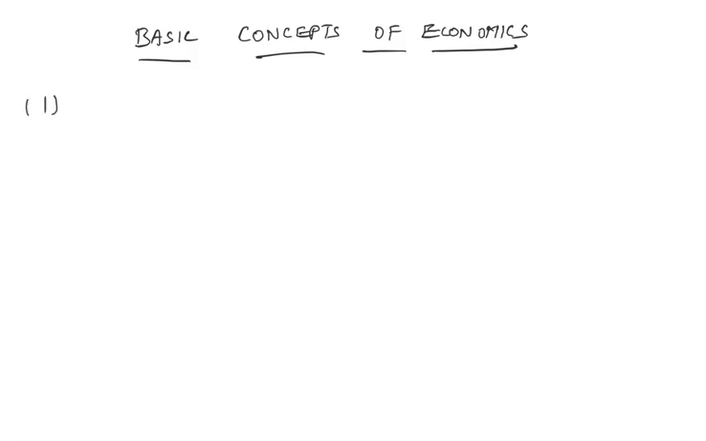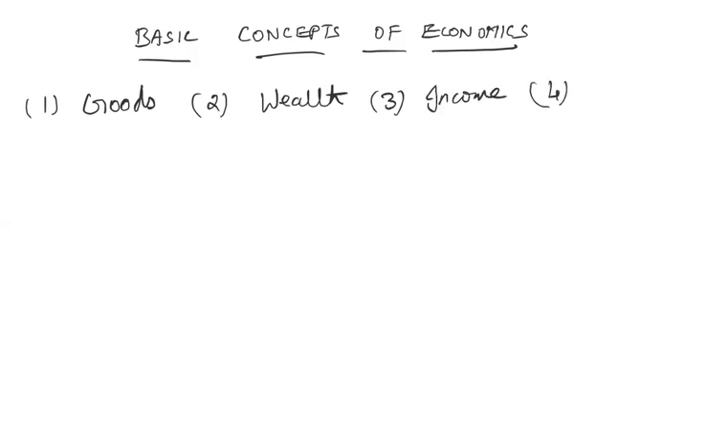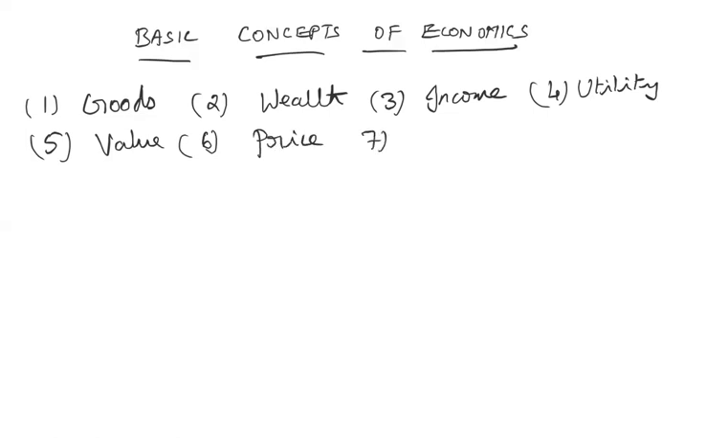The first one, goods. Second, wealth. The third one is income. Fourth one is utility, value, price, wants, and finally, welfare.